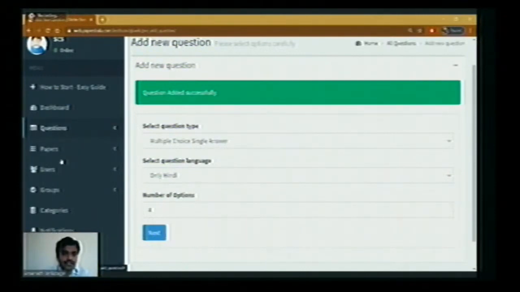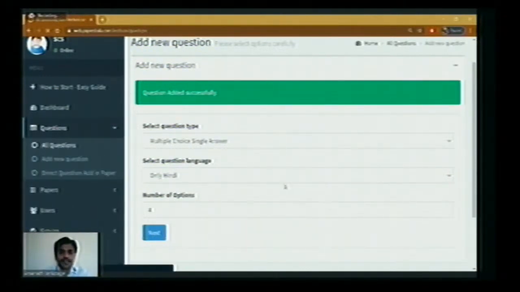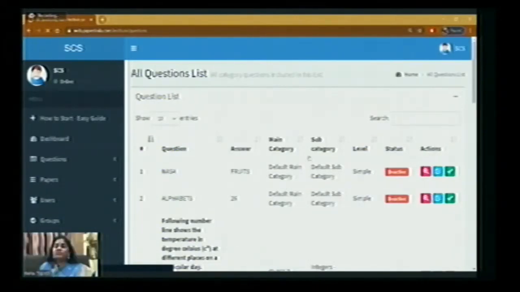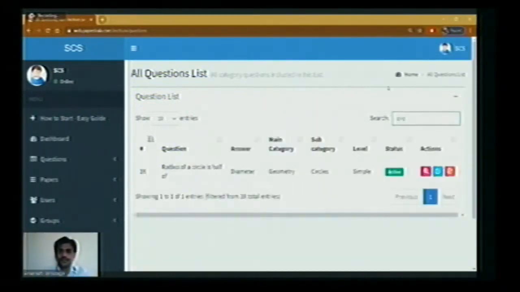Again, questions, click on all questions. When you click on all questions, we can use search bar. I just type circle. So you can see here, radius of a circle is half of diameter, and under which category we have added this? Geometry. What exactly the subcategory? Level simple. If you see the status, active, that means this question is added in the question paper.